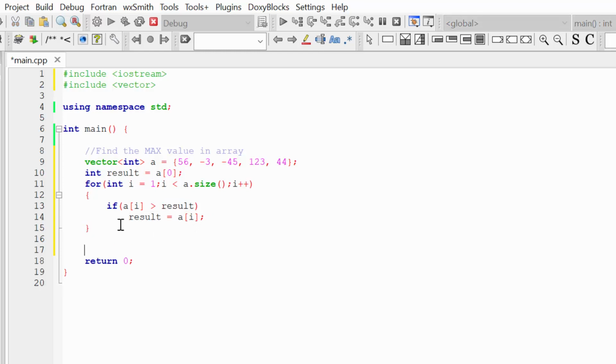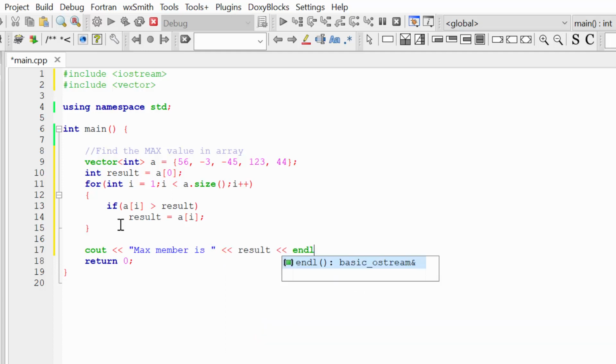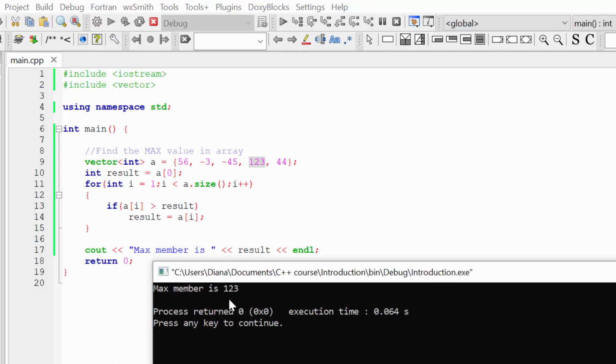So let's check that we actually found the maximum value of our array. Let's write to the console "maximum member is", and our variable result, endl. And as you understand, the maximum value here is 143. So let's build and run our program to see the result. And you can see that indeed we received the result. Maximum member of our array is 143.